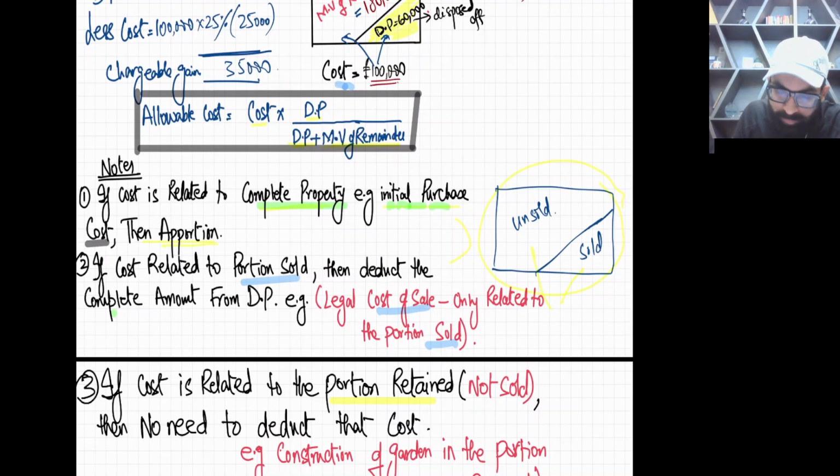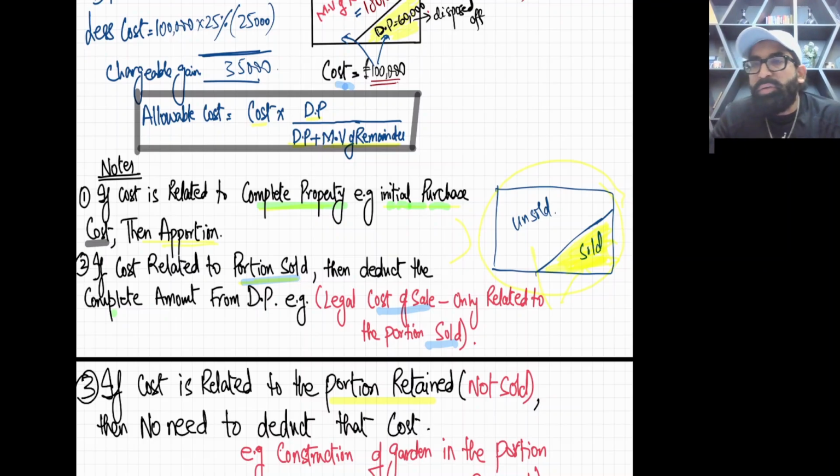Okay, now second case, if there is any cost which is related solely, only to the portion sold, then deduct that complete cost from the gain calculation. Why? Because we have sold this portion and the cost is related to this portion only, then deduct the complete cost. Now no need for apportionment.